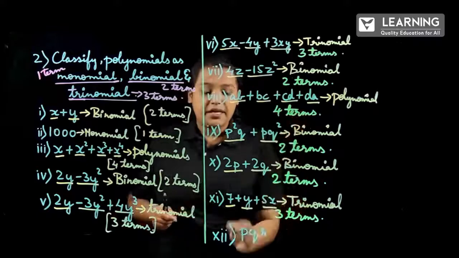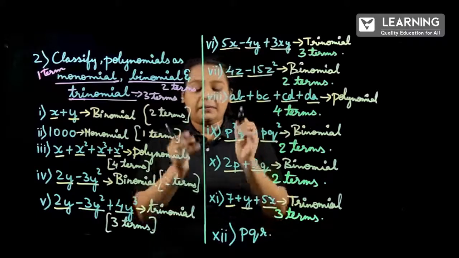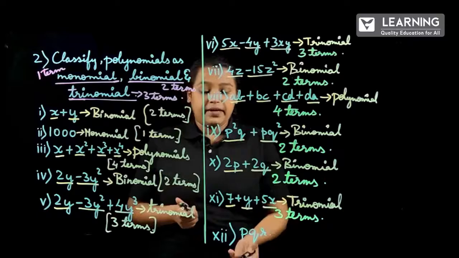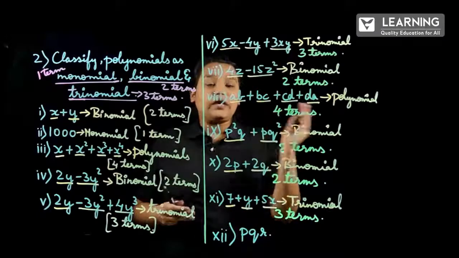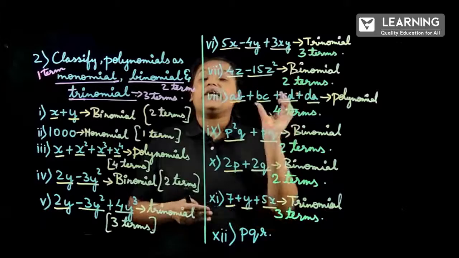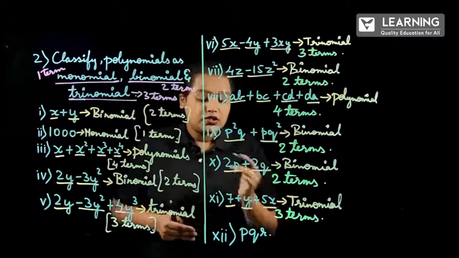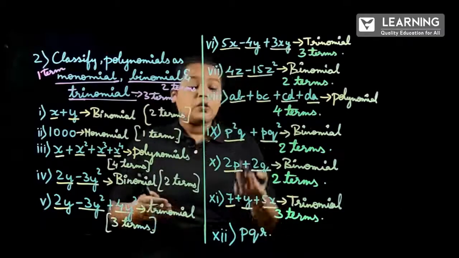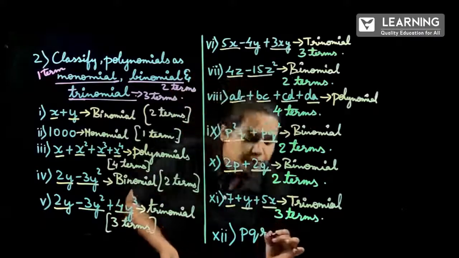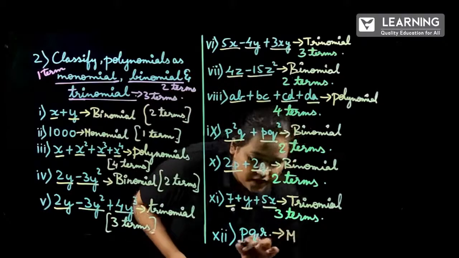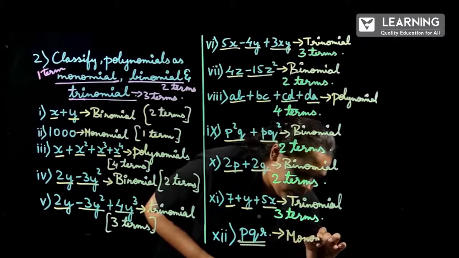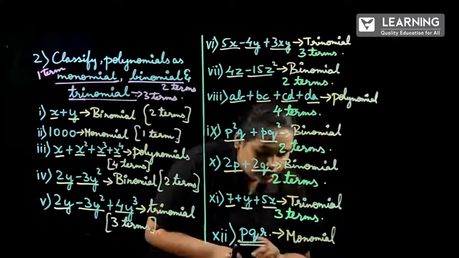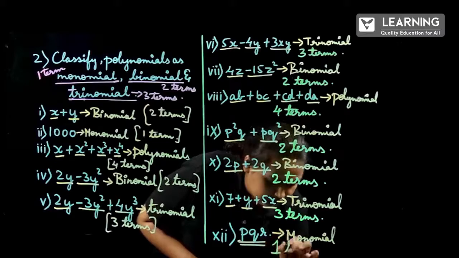But here PQR, if we know the values of P, Q and R, after multiplication we will get only 1 term, correct? So if it is multiplication, we take it as monomial, where only 1 term is present. The reason is 1 term.